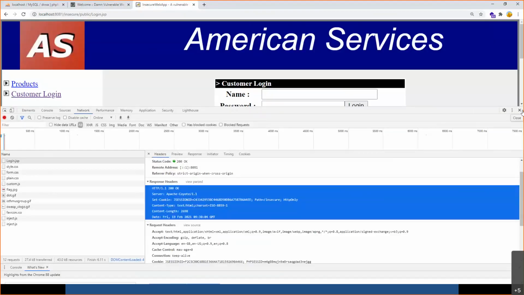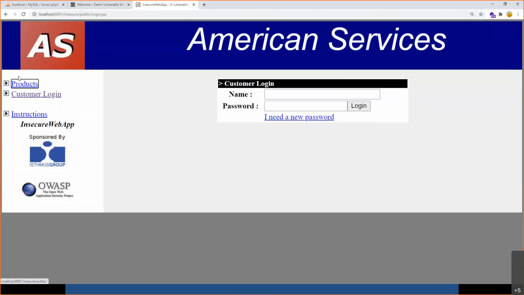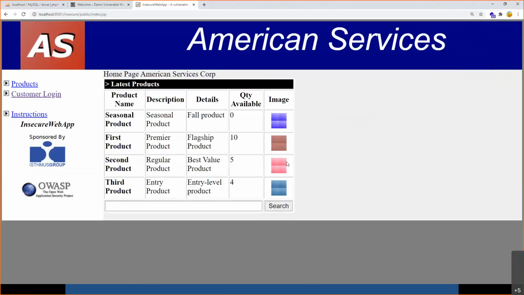So I'm just removing this inspector tab. As you can see here, I have a simple application over here. This is an American Services application. It has one page where I can see the list of some products: seasonal product, first product, second product. There's a search button over here.